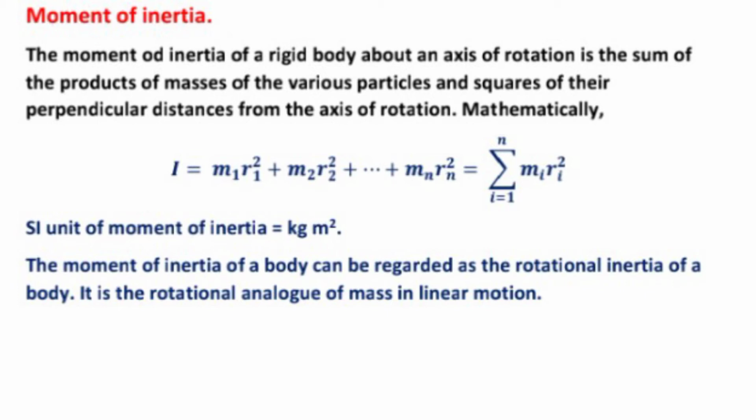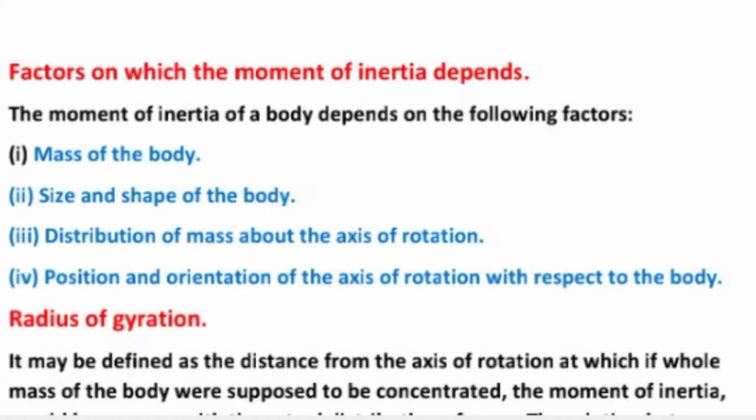Now, the factors on which the moment of inertia depends. The moment of inertia of a body depends on the following factors. First is mass of the body, second is size and shape of the body, third is distribution of mass about the axis of rotation, and fourth is position and orientation of the axis of rotation with respect to the body.